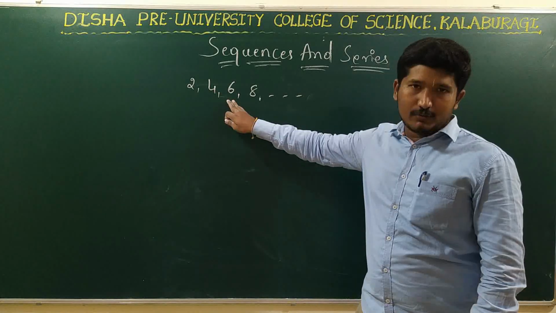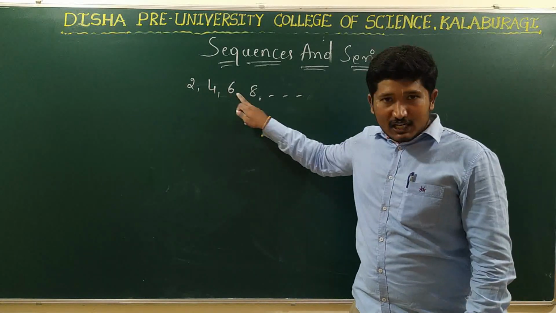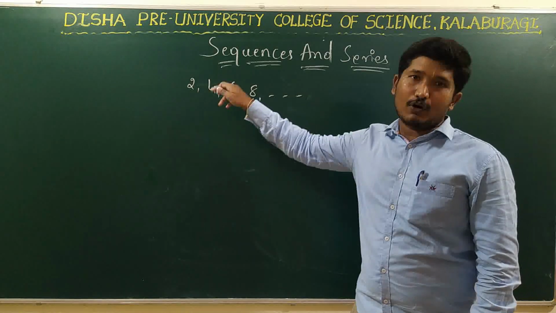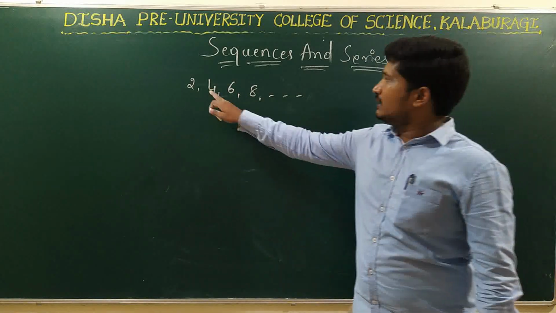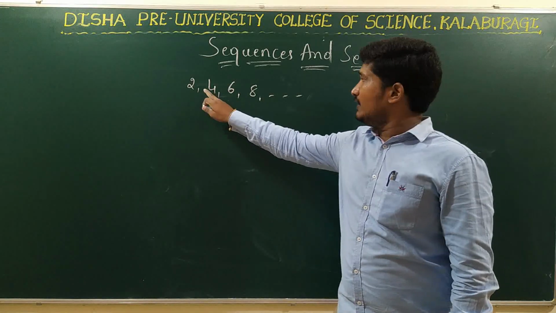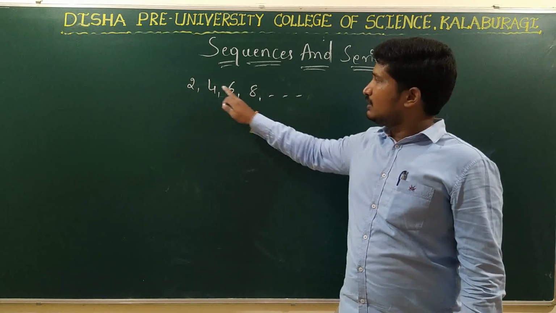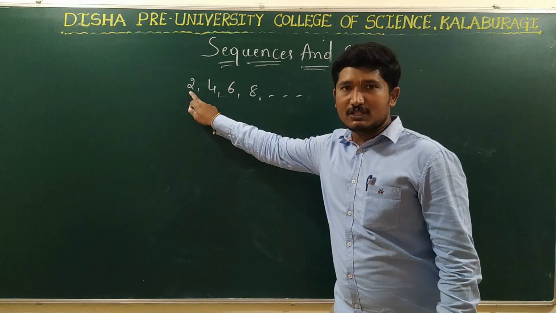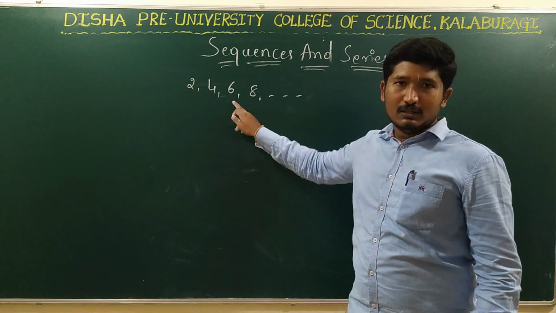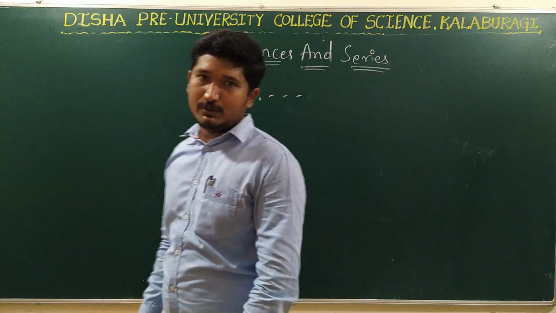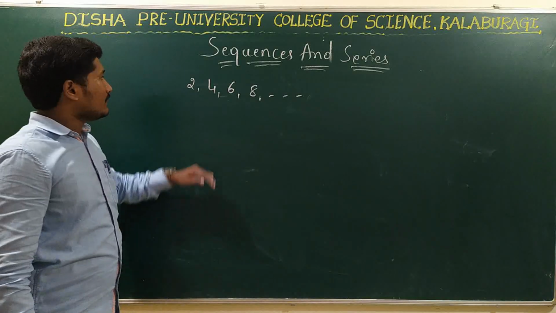So it forms a sequence here because the arrangement is in a definite order and it follows some rule, right? That is, each and every element is what? It is increased by 2, right? And we can identify the first member, second member, third member. That is, there is some order for the arrangement, right? See here.